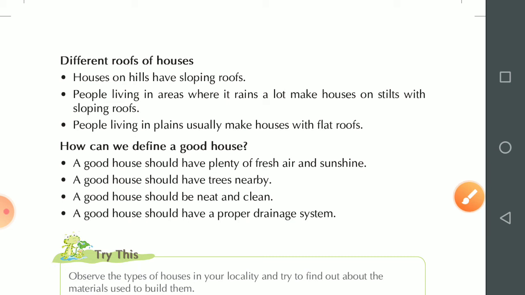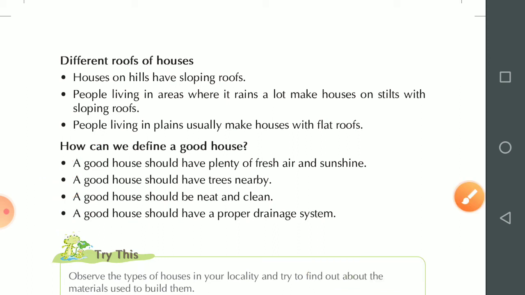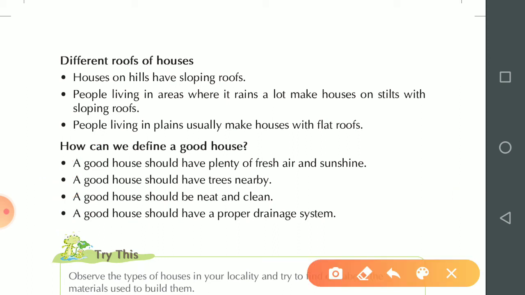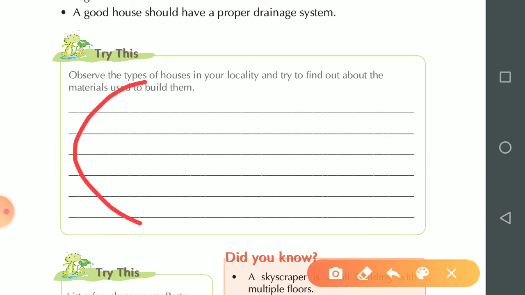How can we define a good house? A good house should have plenty of fresh air and sunshine. A good house should have trees nearby. A good house should be neat and clean. A good house should have a proper drainage system. Here you have to write the materials used in the houses made around you.